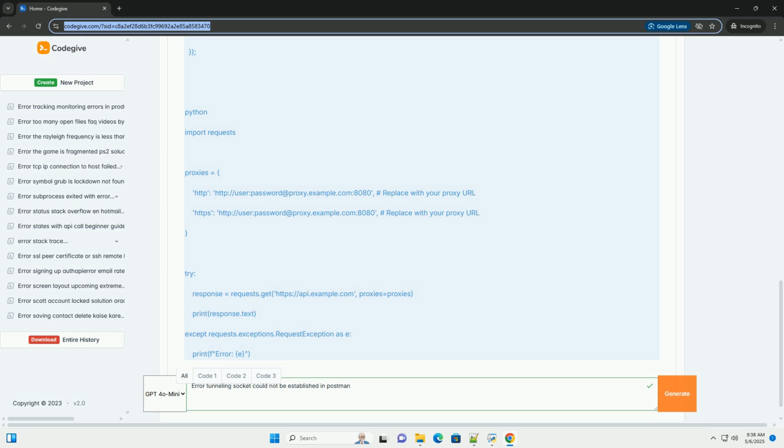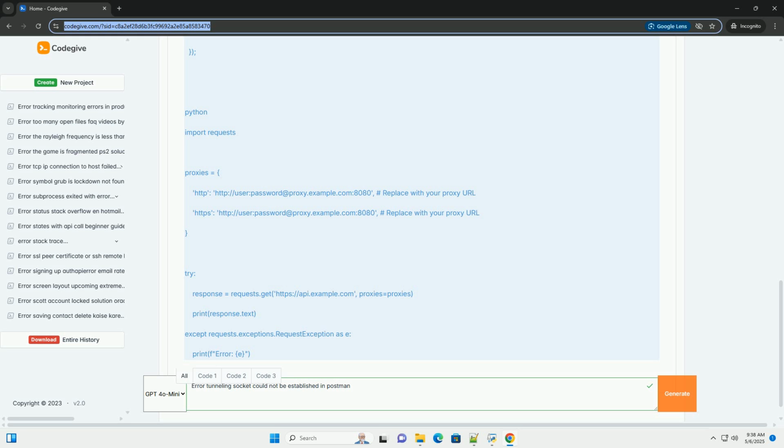6. Code examples, illustrative. While you don't write code in Postman to fix this, we'll show examples of how you might configure proxies in other contexts that are relevant. 7. Advanced debugging: using tools to sniff network traffic and get more insights. 8. Workarounds and alternatives: what to do if you can't directly fix the proxy issue. Let's dive in. 1. Understanding the error.